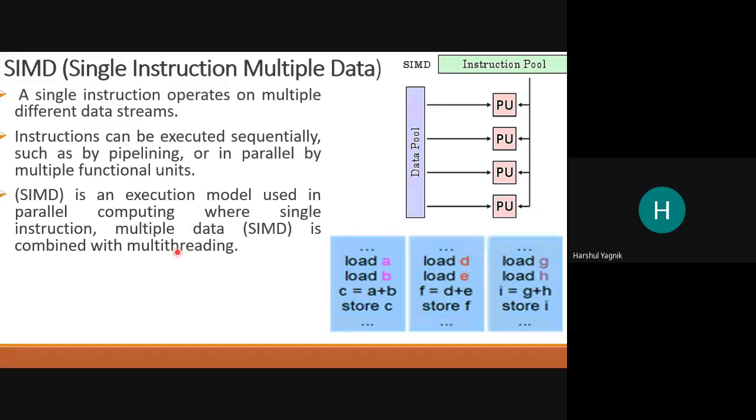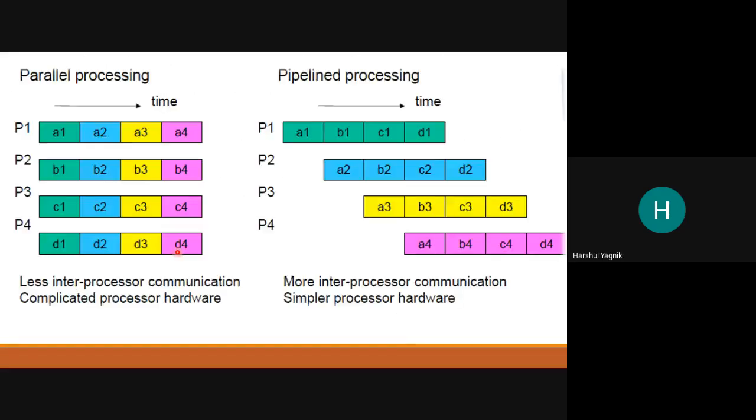Yes. No. Pipelining and parallel are not the same thing. Let us go back. See what is happening in parallel processing. Multiple cores are able to execute multiple instructions at the same time.